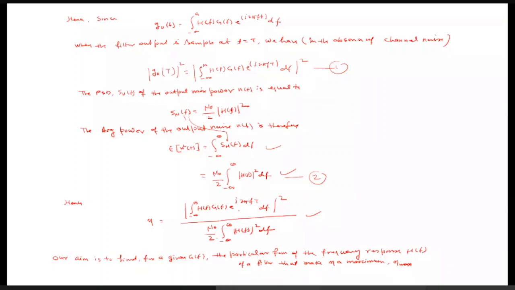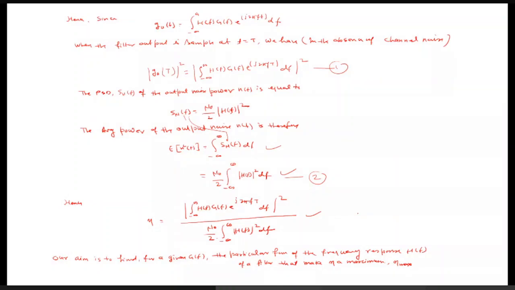The maximum value of eta we can calculate by using a special theory. I don't know whether you are familiar with that or not. If you don't know, then no problem, I will let you know. The special theory is called the Schwarz inequality.